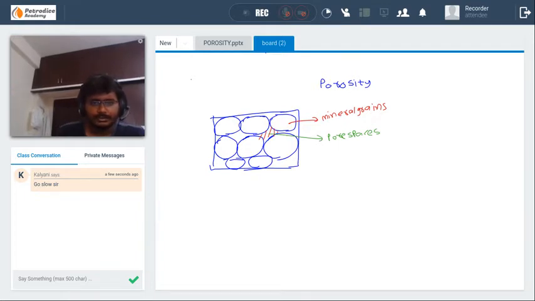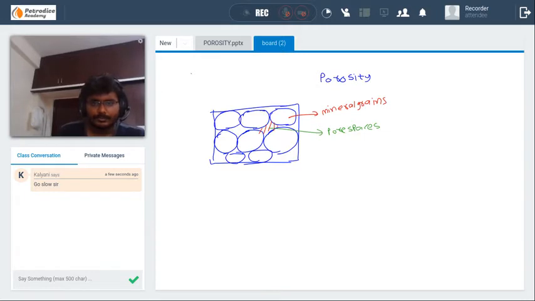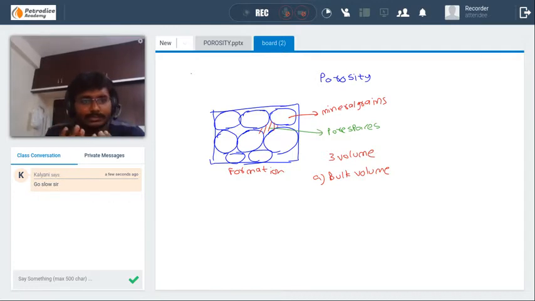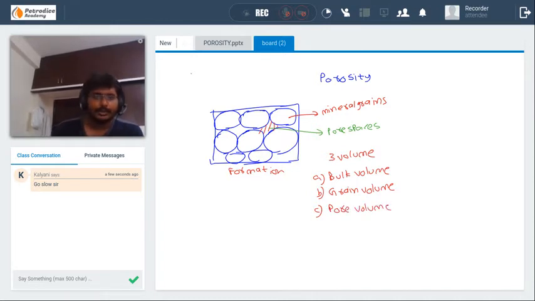If we come here, there are actually 3 types of volumes in this particular formation that we have to study. One is bulk volume. Bulk volume is the total volume of the rock that has been taken into consideration, including the pore volume inside it and the grain volume. The second one is grain volume. Okay, the third one is pore volume. Okay, we'll be going step by step.